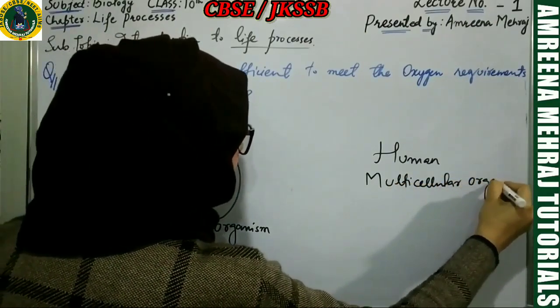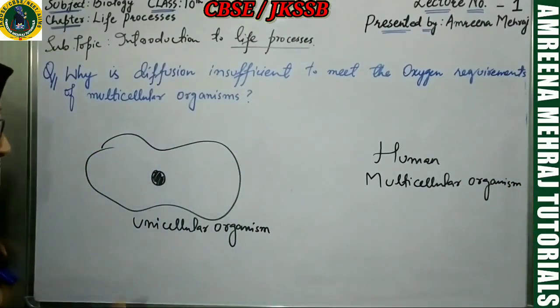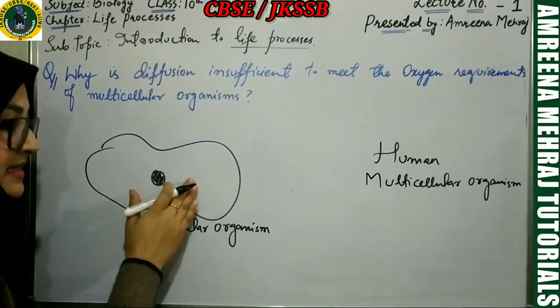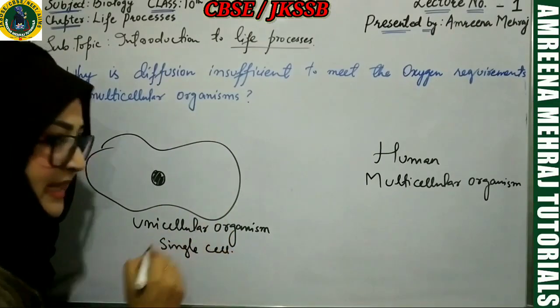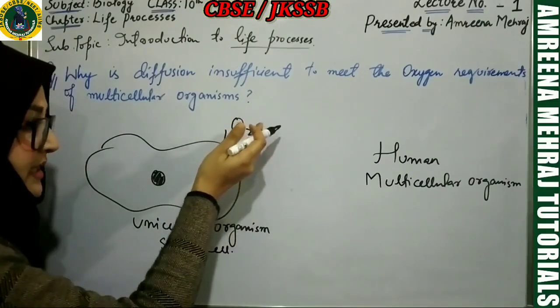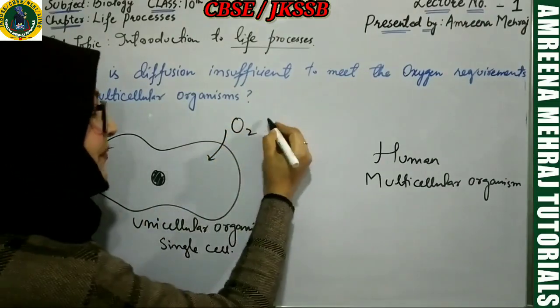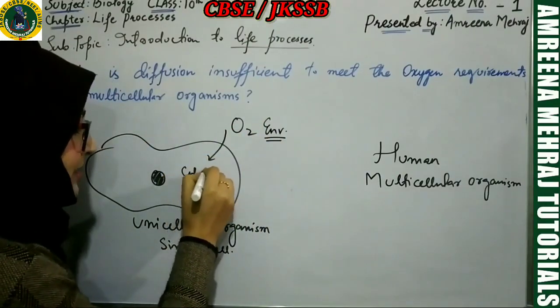Try and understand the difference. The question is very simple, but you need to get an understanding. Unicellular organism has just a single cell. And if this cell requires oxygen, oxygen will simply diffuse from the environment into the cytoplasm.